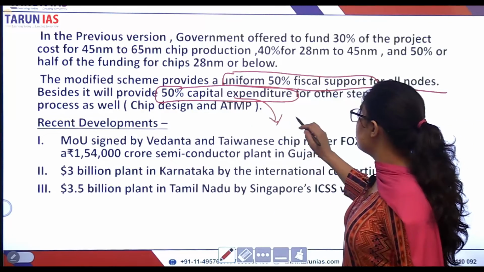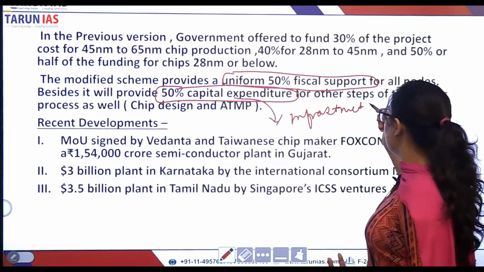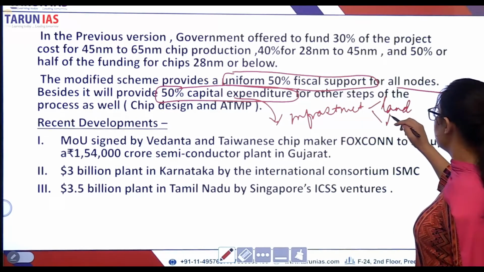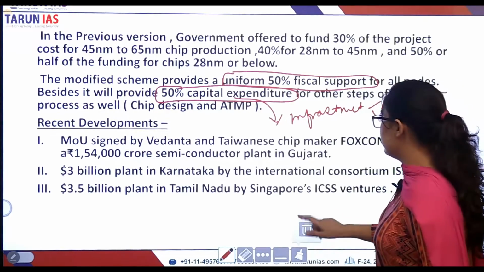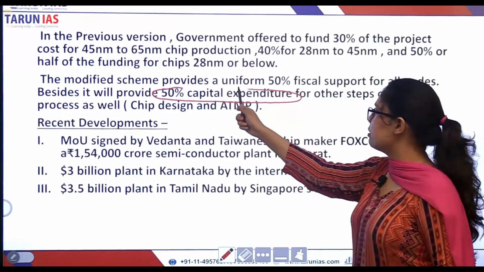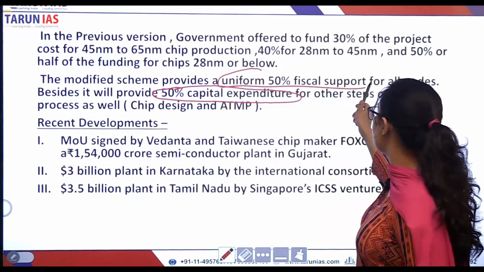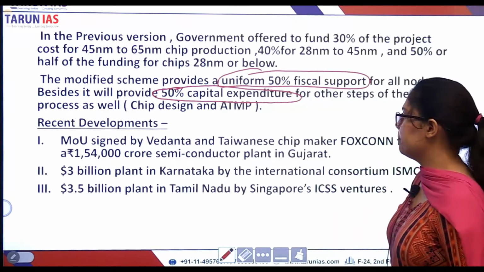Capital expenditure is related with the infrastructure, right? Infrastructure like land, the raw material, etc. So infrastructure is involved here. So 50% of the capital expenditure will be provided by the government, and a uniform 50% fiscal support will be given by the government for all nodes of the technology.